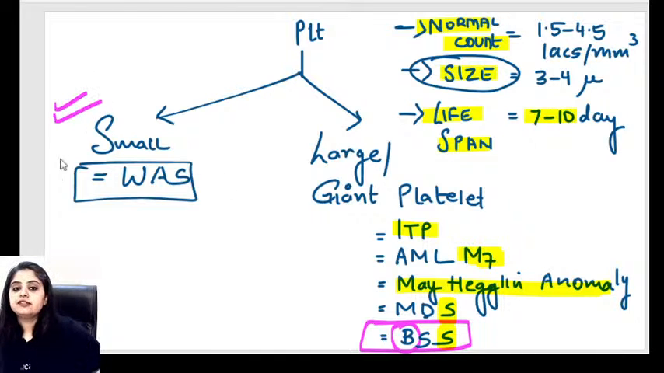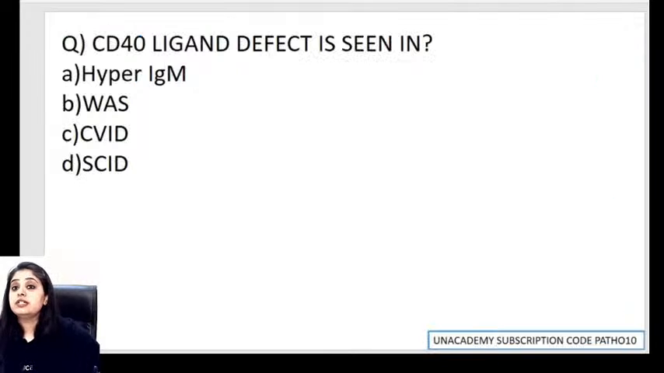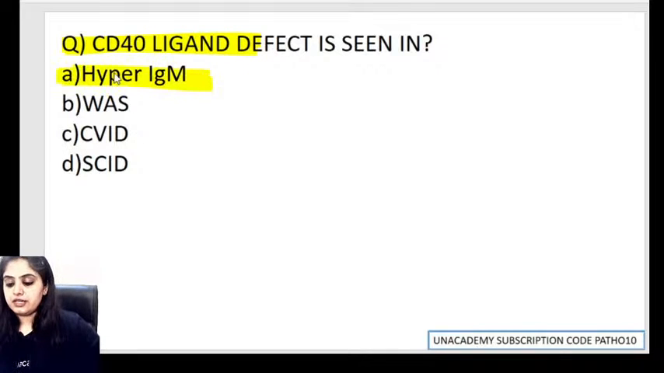Coming back, for small size, Wiskott-Aldrich, and that is what I was reading, which is pretty much done over here. Now I move on to the last question of the day, CD40 ligand defect. Quick answer. This we revised in one of the CD markers classes. Very, very good. CD40 ligand defect: Wiskott-Aldrich, SCID, Hyper IgM. And I have already started getting answers, which obviously I was expecting to be right. Hyper IgM syndrome. They have asked about CD40 ligand defect.